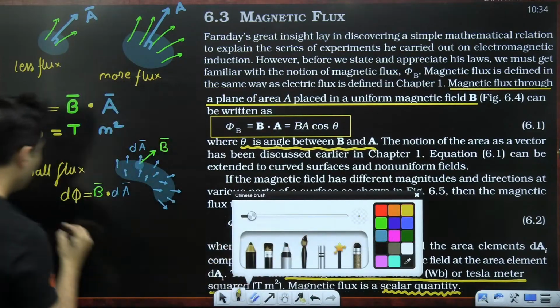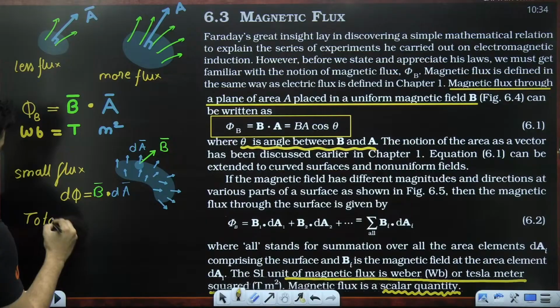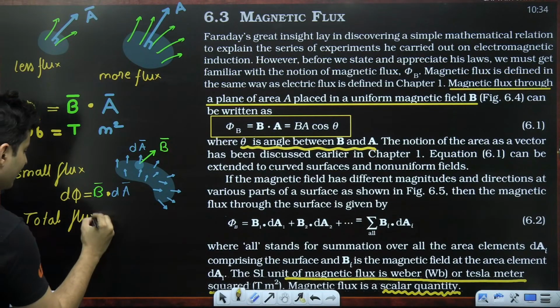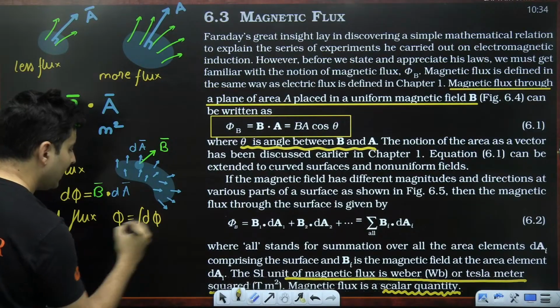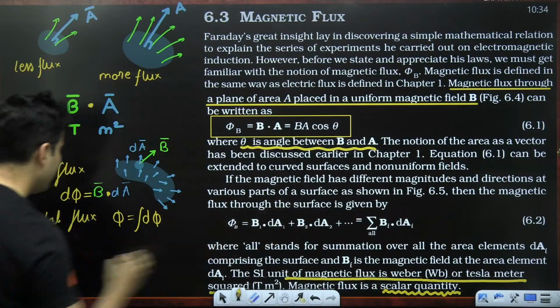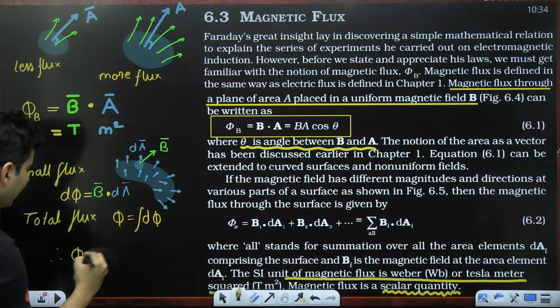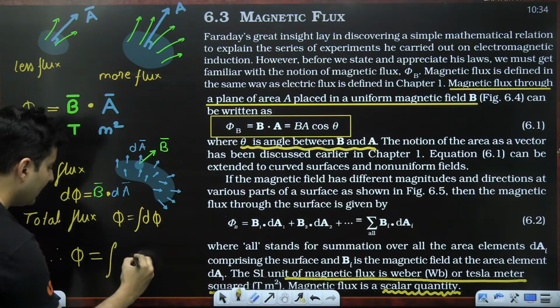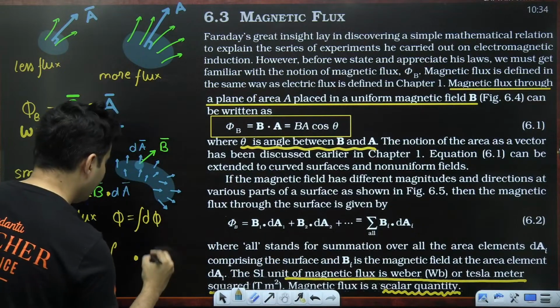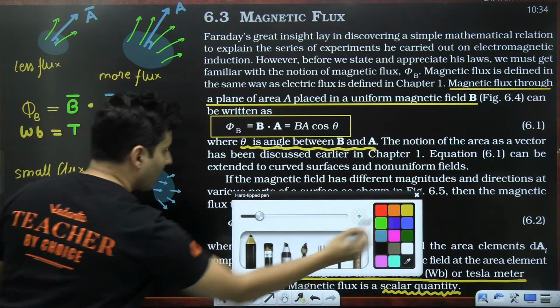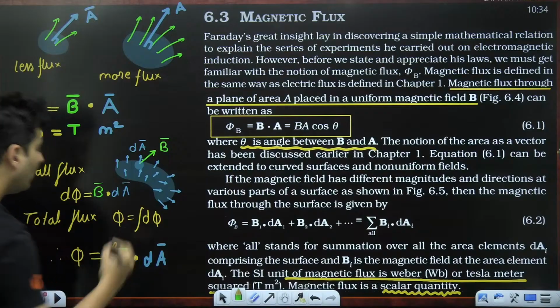So therefore the total flux phi will be the integral of d phi. Integration means summation, that means addition. Therefore that total flux will be the integration of our magnetic field dot area vector.